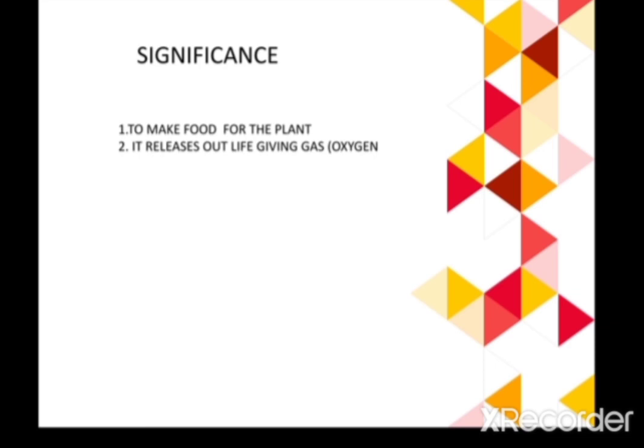It prepares sugar by using carbon dioxide and water from the environment. Via this process, it also releases a life-giving gas called oxygen, which plays a very important role for all living organisms. So the basic role of the chloroplast is that it helps in the process of photosynthesis. Is it clear? So that's all about the chloroplast.